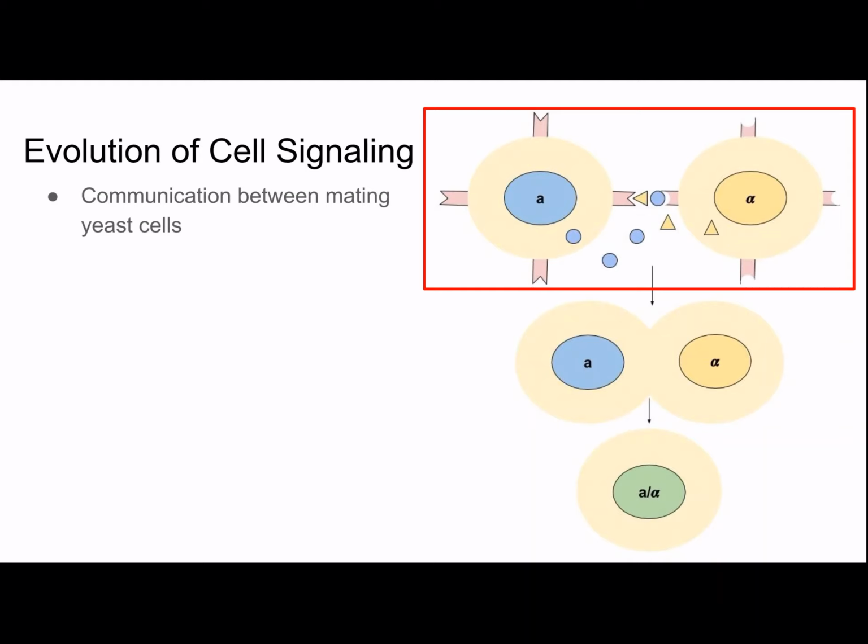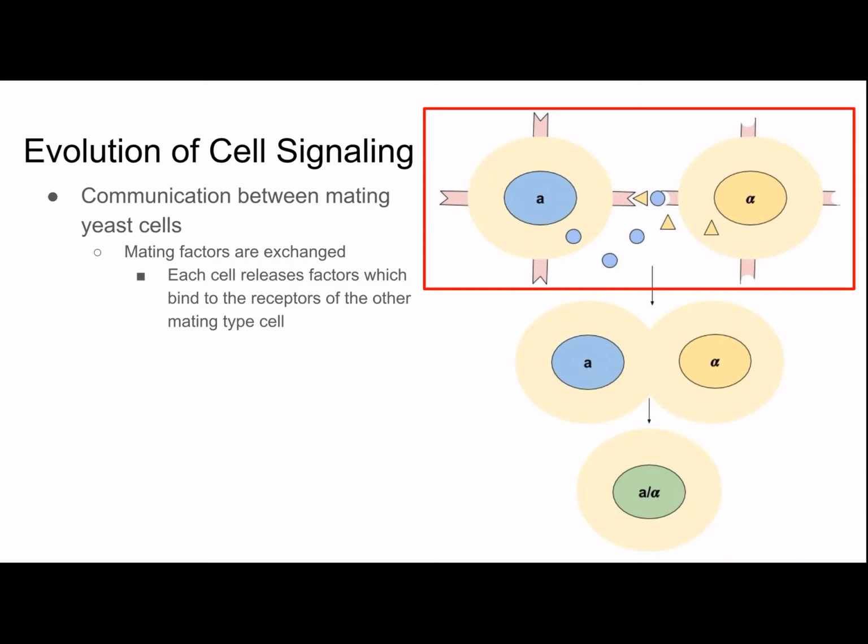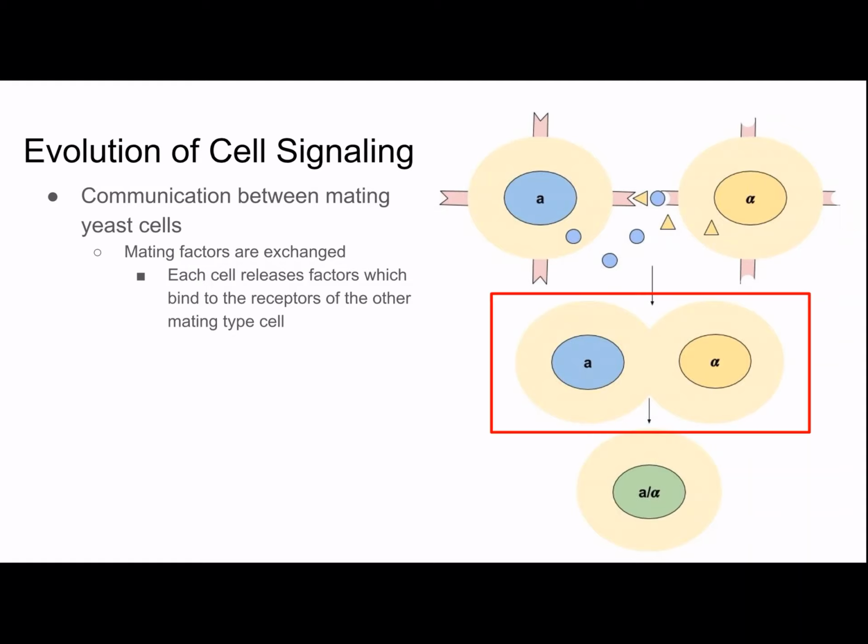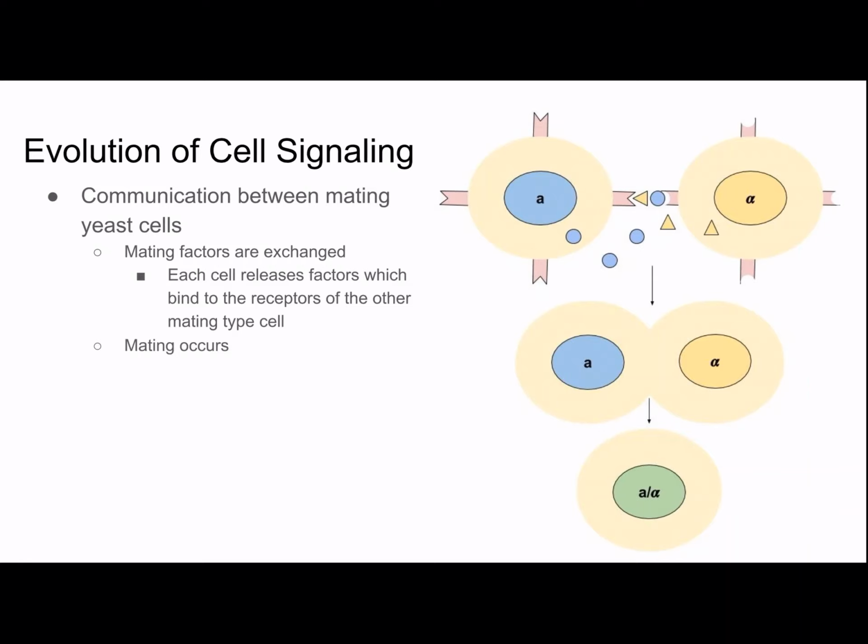This entire picture shows communication between mating yeast cells. In the first part, mating factors are exchanged, which are chemical signals. Each cell releases factors which bind to the receptors of the other mating type cell. So in this case, we have A and alpha. Then mating occurs, and a new cell is formed, so the nuclei of the two will fuse.